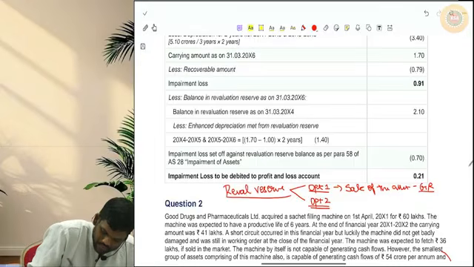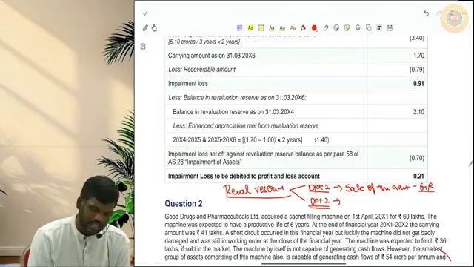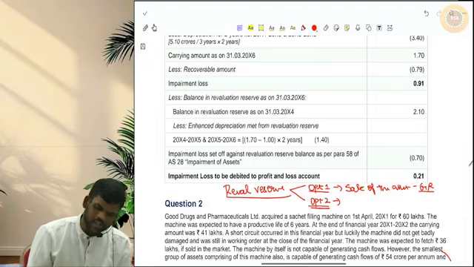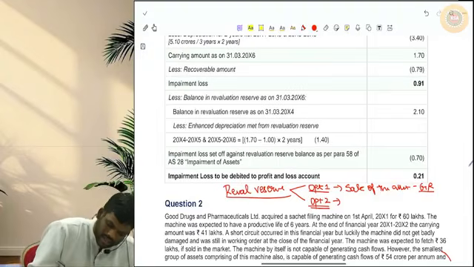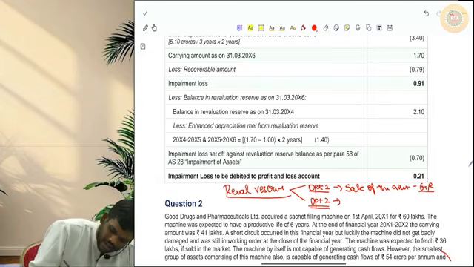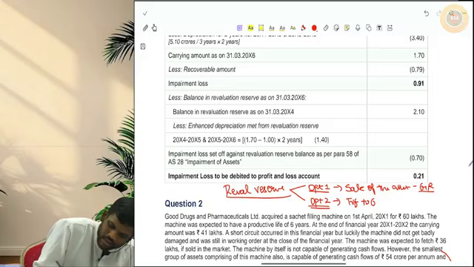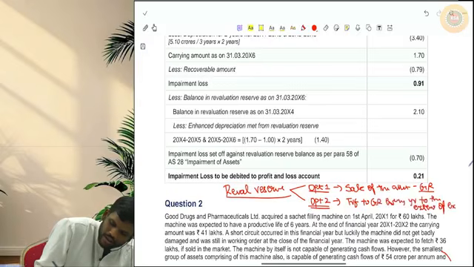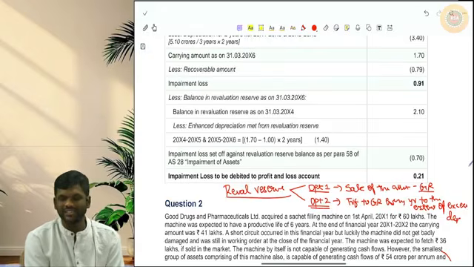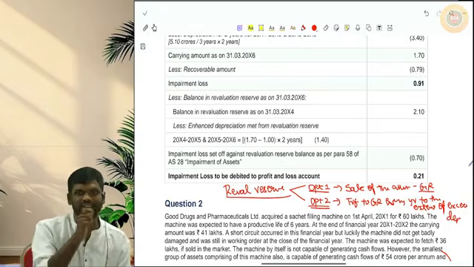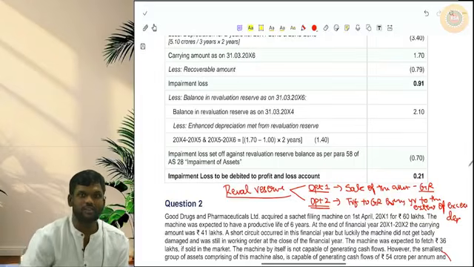This is option 1. Option 2, what AS-10 says is, instead of keeping that revaluation reserve as it is till the sale of the asset, this revaluation reserve can be transferred to general reserve every year to the extent of excess depreciation. To that extent, every year you can transfer from revaluation reserve to general reserve.